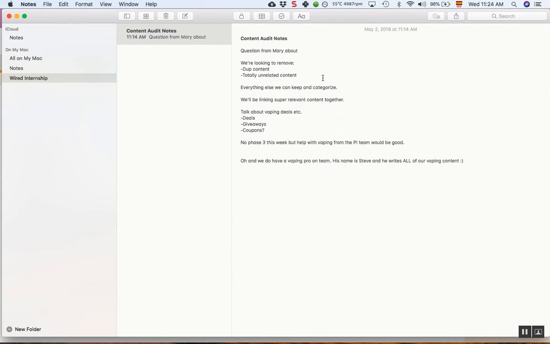So the two things we want to eliminate in this phase, week one of this content audit, is multiple articles that are targeting the same keywords. That confuses Google, so let's fix that. Secondly, unrelated content makes Google unsure what our site is even about. So let's fix that. Everything else we'll keep and categorize.